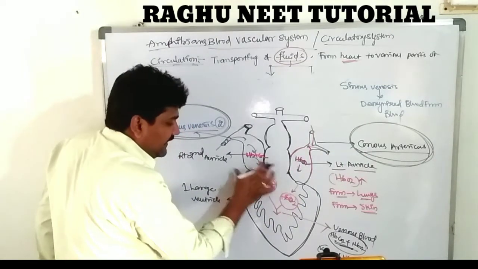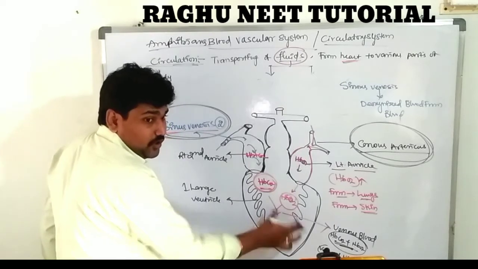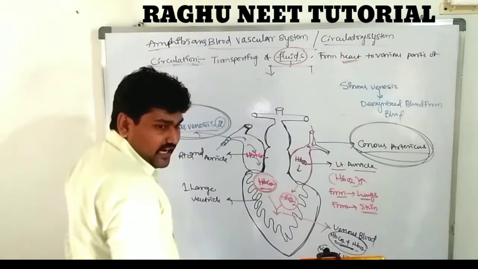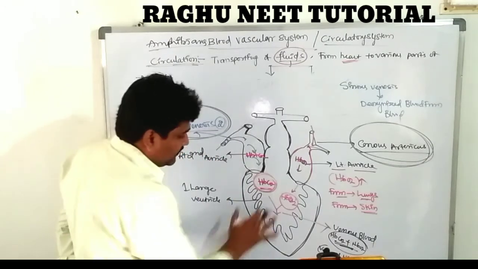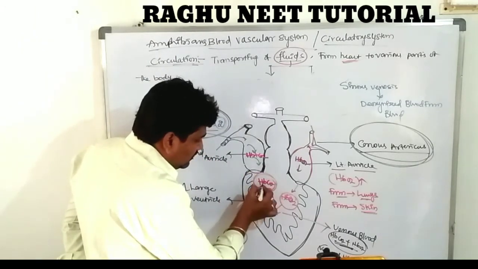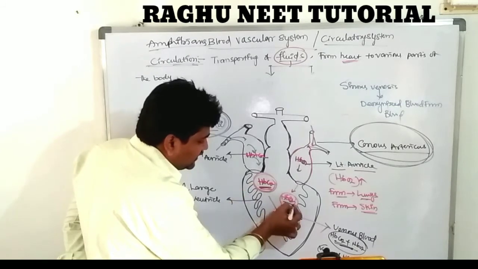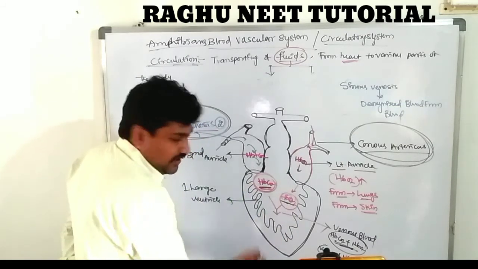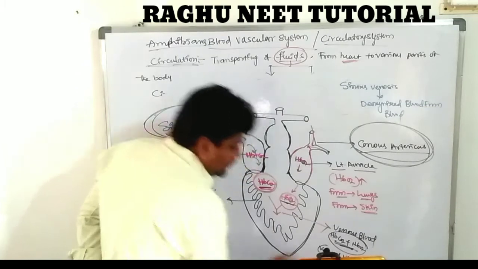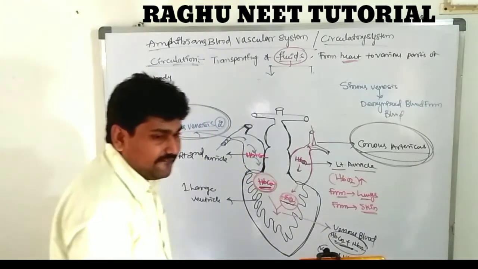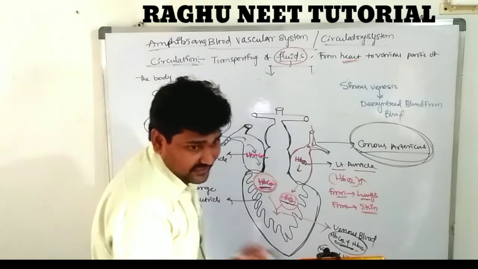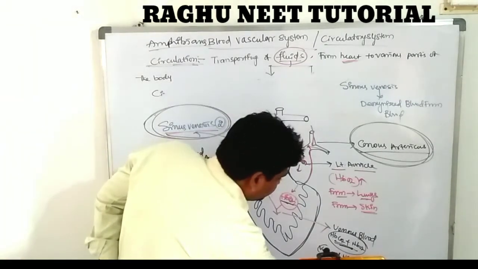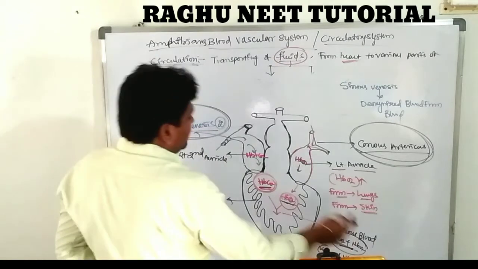The blood from both chambers finally leads into the large chamber of the heart known as the ventricle. Only one ventricle, very large in size. So the carboxyhemoglobin and the oxygenated blood together form venous blood. The venous blood is present in this heart, so that heart is called a venous heart. Clear?